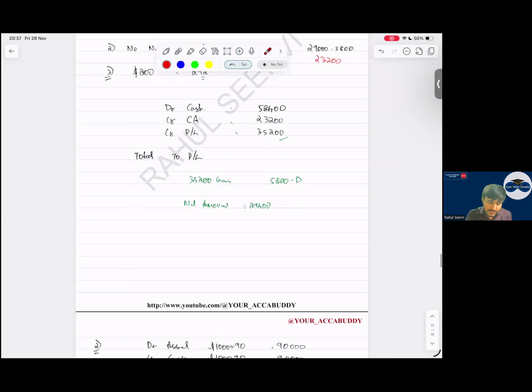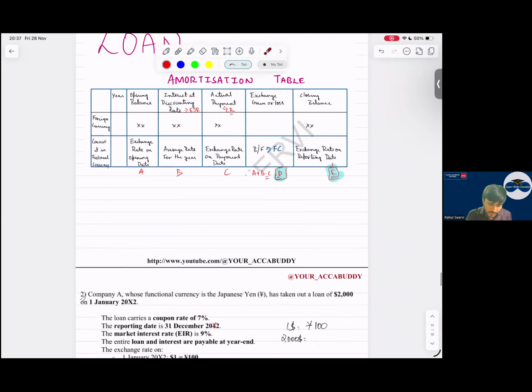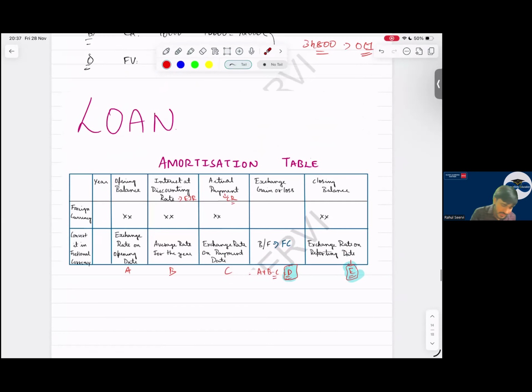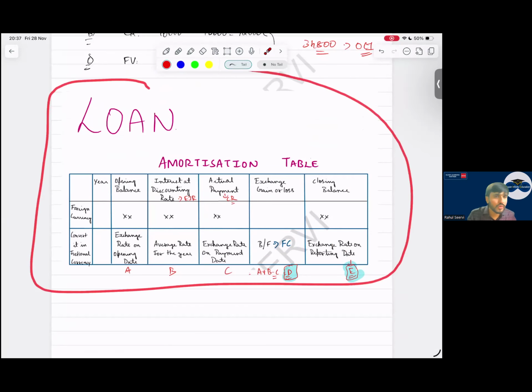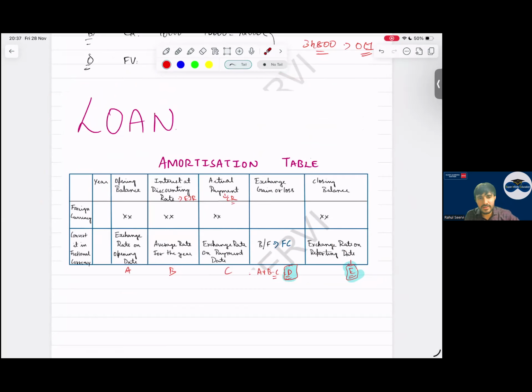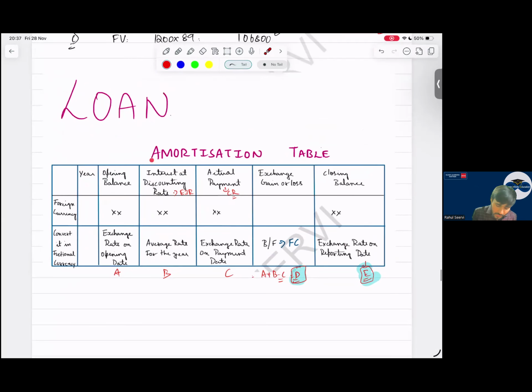Non-monetary and so on. Then we have done loan also, didn't we do accounting for loan? Yes sir. For loan, how should we do, sir? Not tested much, one or two MCQs are there. But you know IFRS 9. If you know IFRS 9, this is nothing new. See now, when I've taken a loan from a foreign bank, what will I do? First, I will do the accounting in foreign currency.